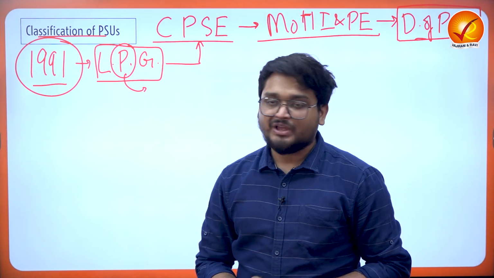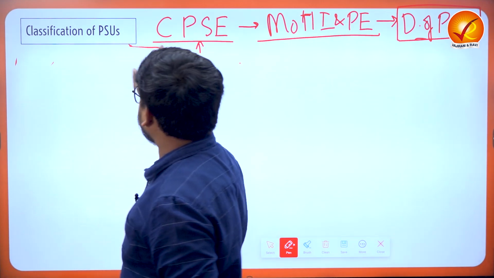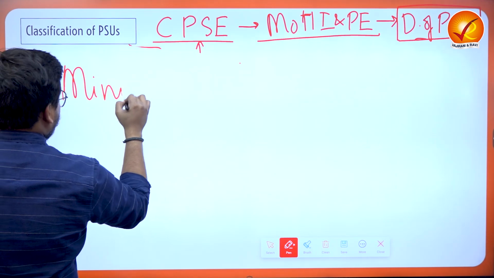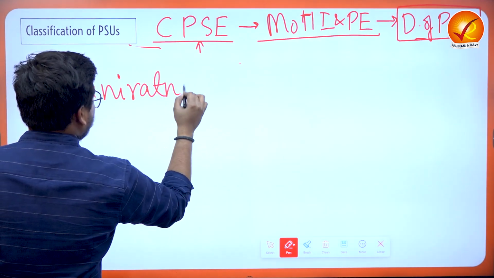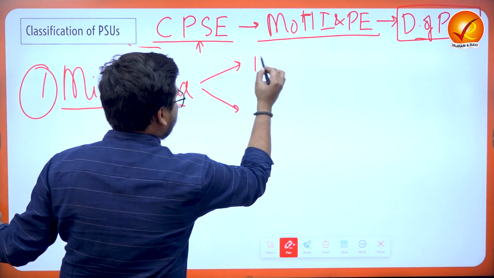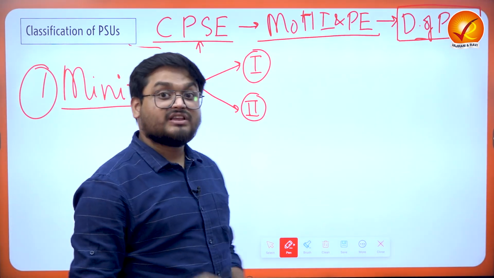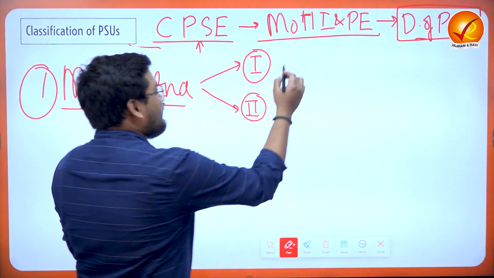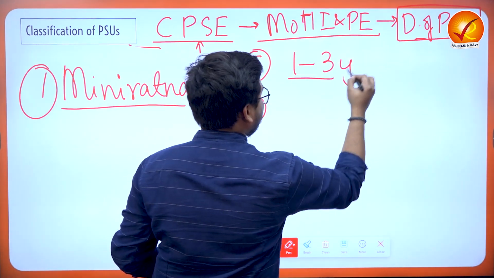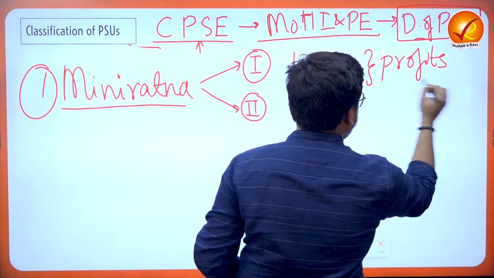based on their performances. Now when we talk about the classifications, we have to start with the first classification, which we know as Mini Ratna status. Now Mini Ratna status is granted further in two categories, Category 1 and Category 2. Category 1 Mini Ratna status is given to CPSEs who, for example, in 1 to 3 years must have profits.